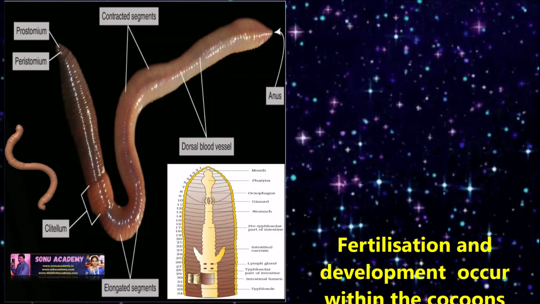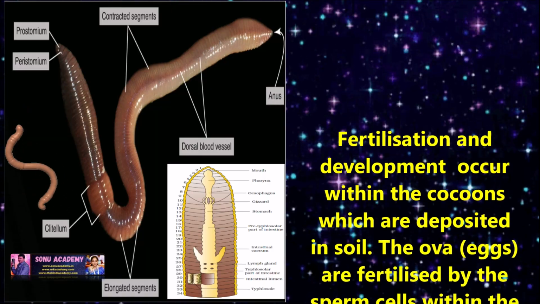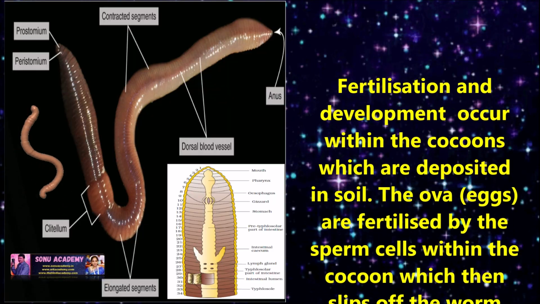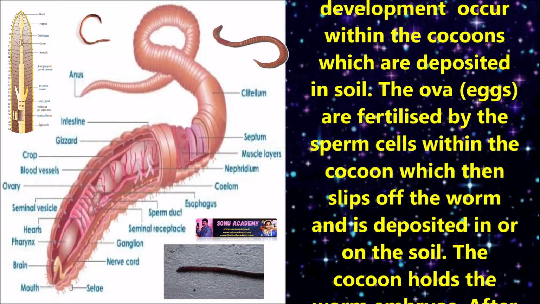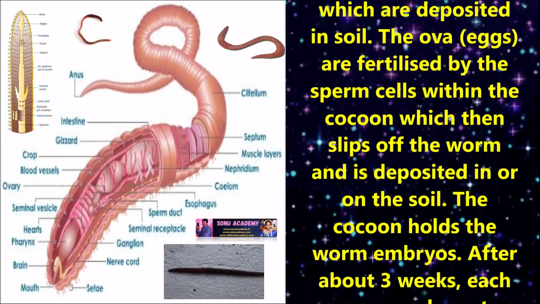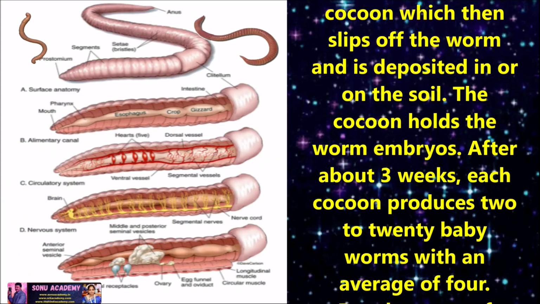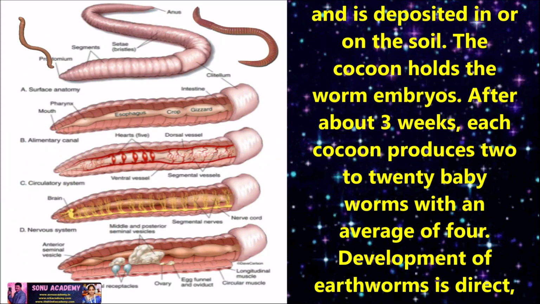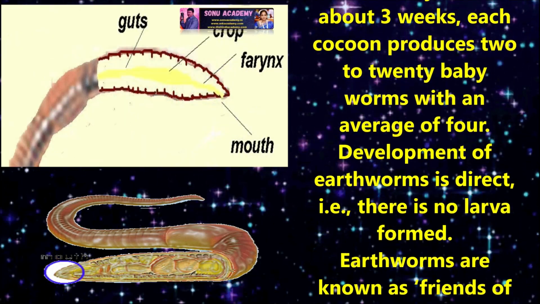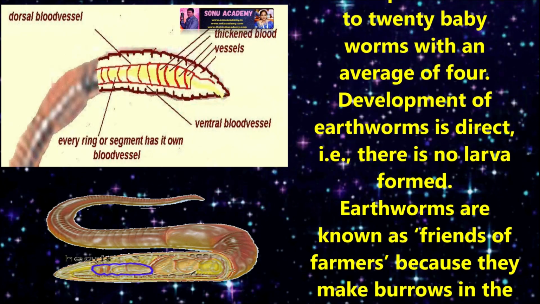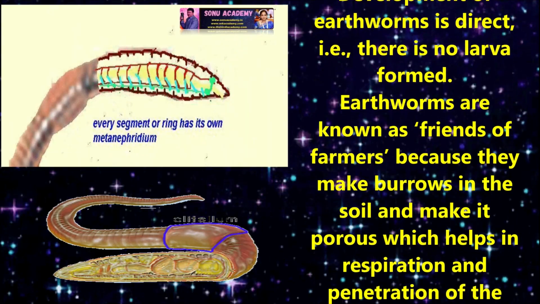Fertilization and development occur within the cocoons which are deposited in the soil. The ova are fertilized by the sperm cells within the cocoon, which then slips off the worm. It is deposited in or on the soil. The cocoon holds the worm embryos. After about 3 weeks, each cocoon produces 2 to 20 baby worms with an average of 4. Development of earthworm is direct, that is, there is no larval form.